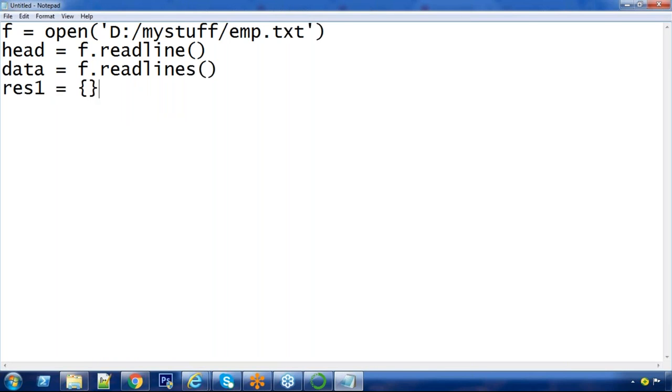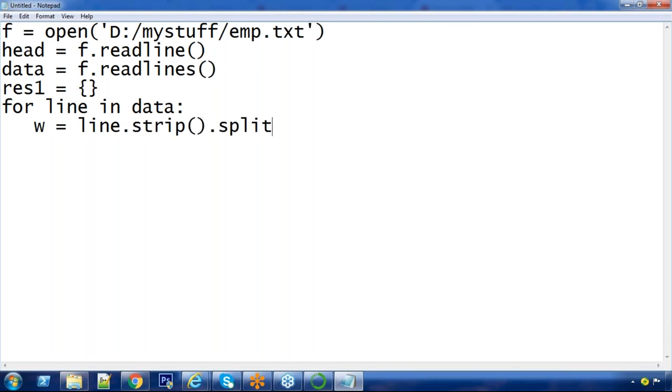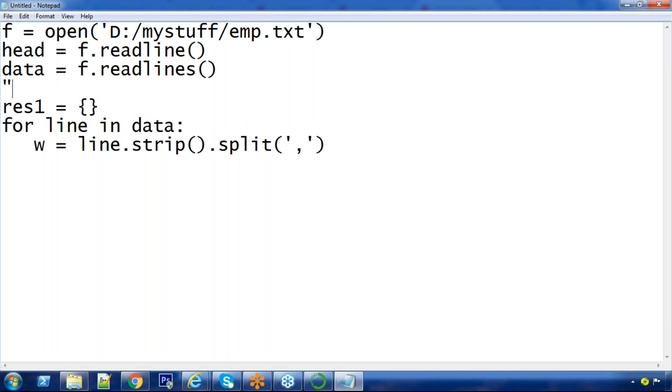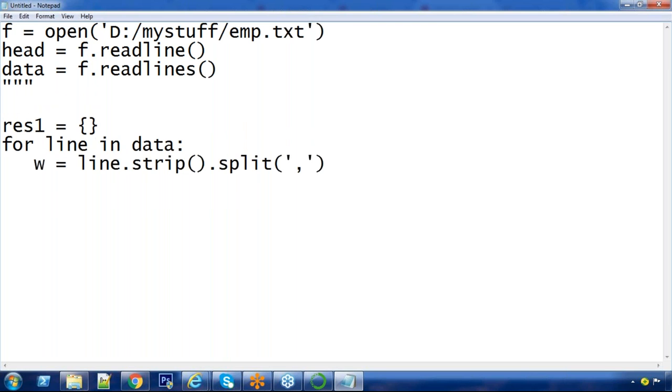Result 1 as an empty dictionary. For line in data. Data has 11 elements, so the loop will run 11 times. I want to split the line. Already in the last class, I explained the split functionality and strip functionality. So I am writing the equivalent SQL query here. What is triple quotes? A multi-line comment.